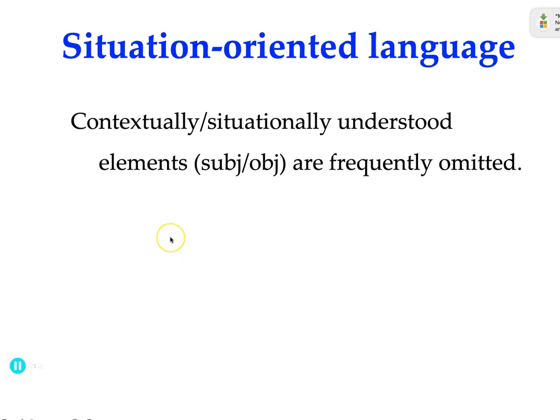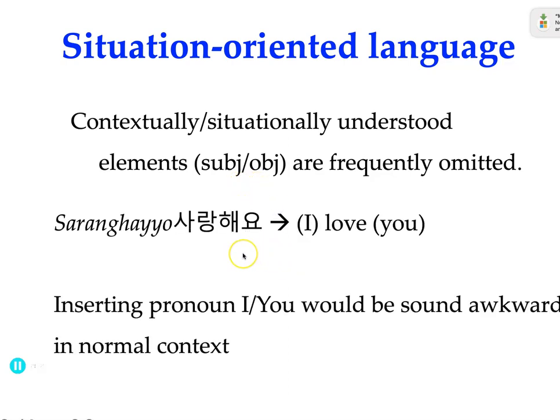Also, Korean is often called a situation-oriented language. Why? Contextually or situationally understood elements, subject or object, are frequently omitted. So let's say I want to say I love you, which is 사랑해요 in Korean. When you look at this phrase, you'll be surprised that there is no subject, which is I, or object, you, as in I love you in English. So you might wonder who loves whom.